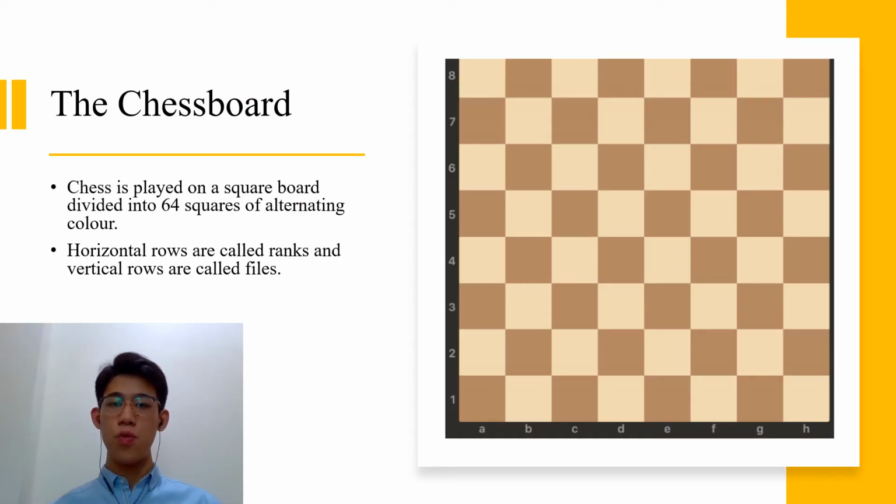Now I would like to move on to the components that are required for the chess game. First is the chessboard. A chessboard is a board with 64 squares of alternating colors. The lighter colored squares are known as white, while the darker colored squares are known as black. The horizontal rows are named ranks, while the vertical rows are named files.